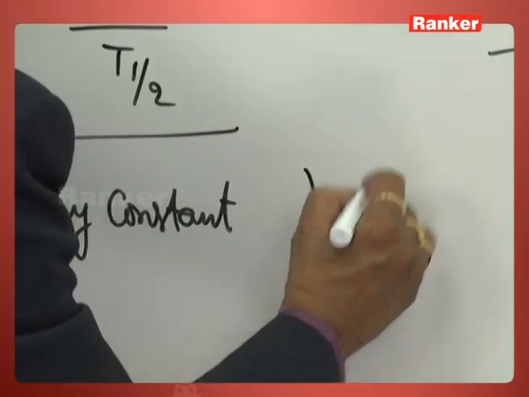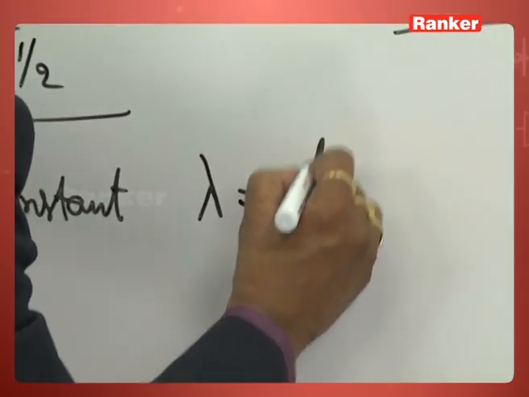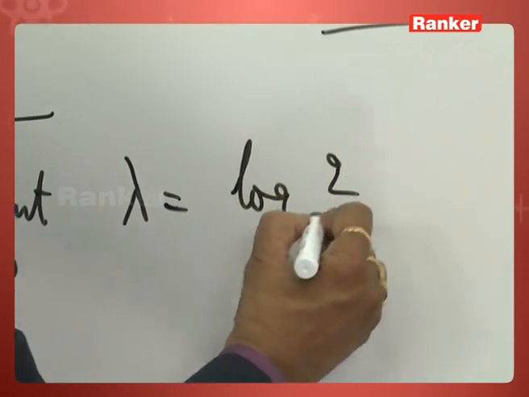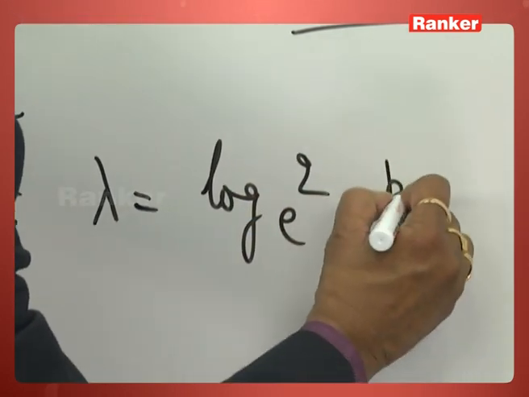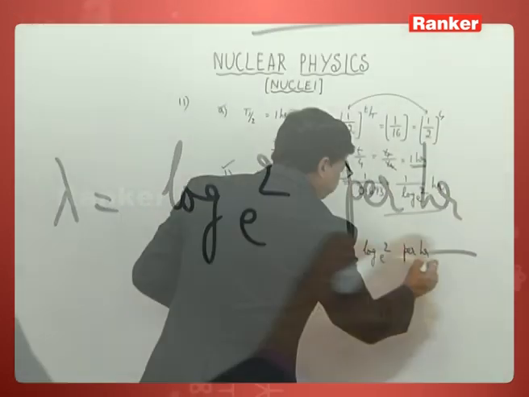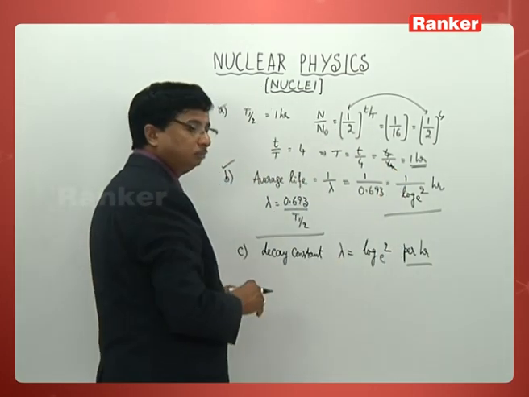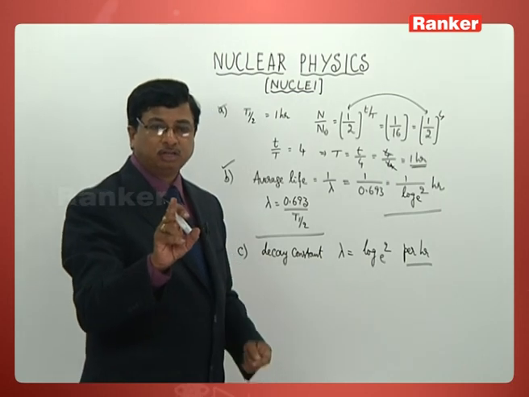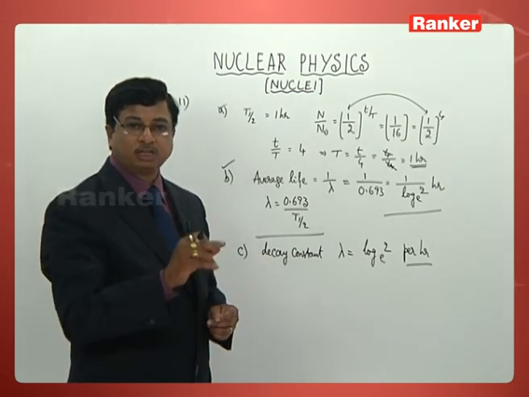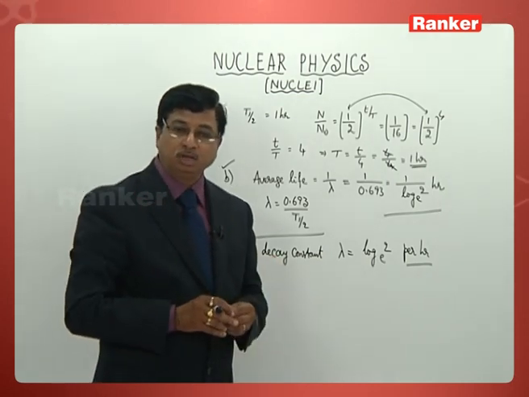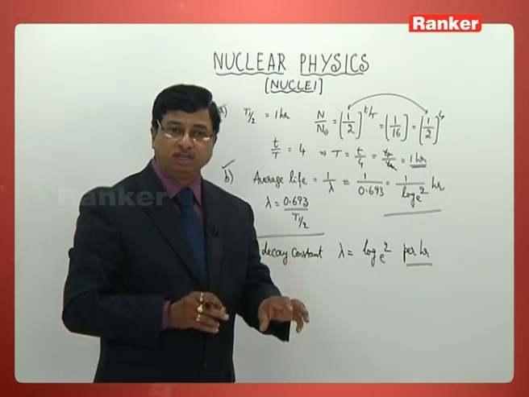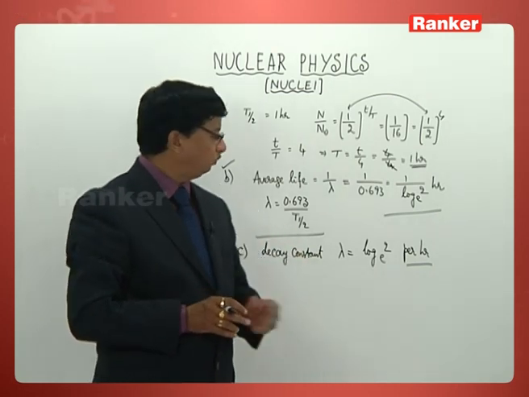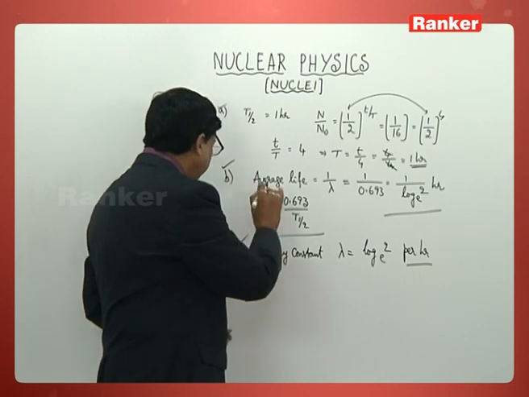Decay constant is lambda. Reciprocate this. It is to be log 2 to the base e per hour. So the same he has also mentioned in the third option. The decay constant of the sample is log 2 to the base e per hour. So even C is also correct.